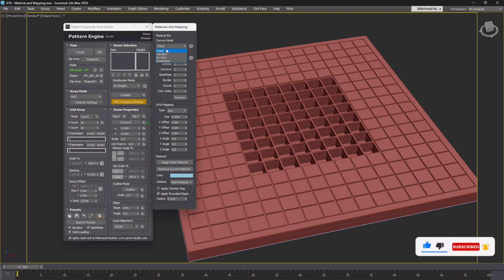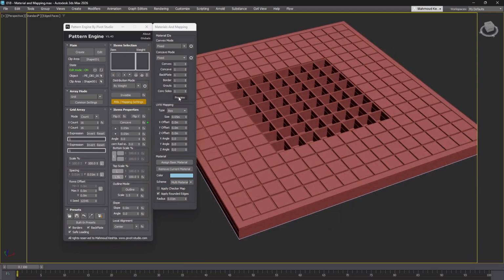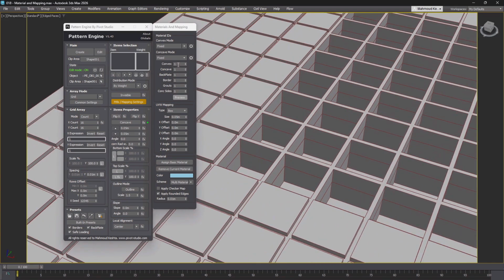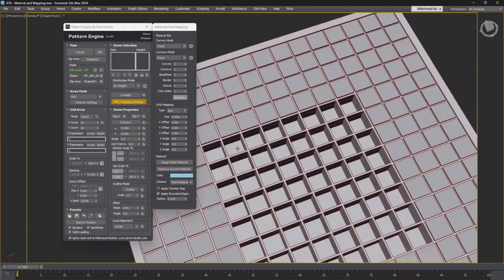Let's start with the convex mode. This determines how material IDs are assigned to convex items. When set to fixed, you can enter a specific number for the material ID. Any other mode will disable this input spinner. To see these changes, press the preview button for a real-time display. For instance, if you change the convex ID to 2, you'll see the update immediately.